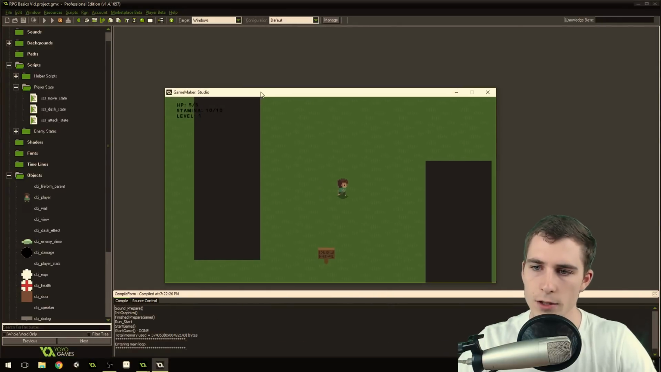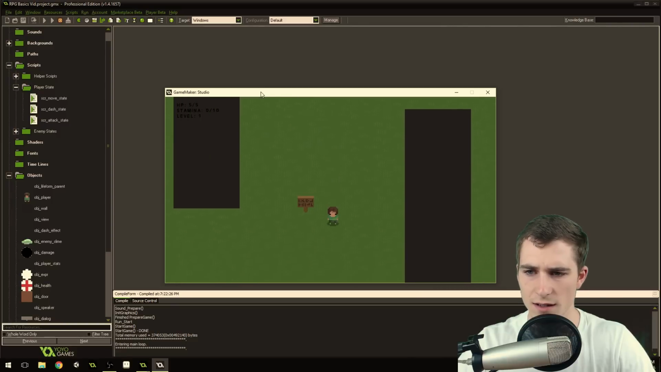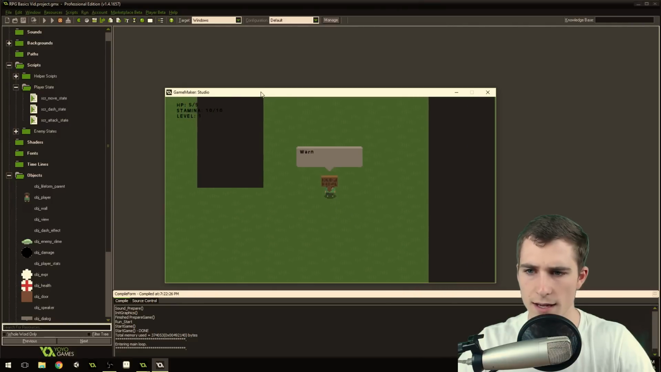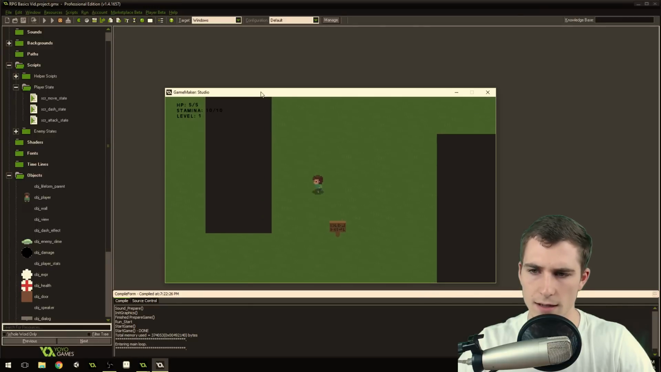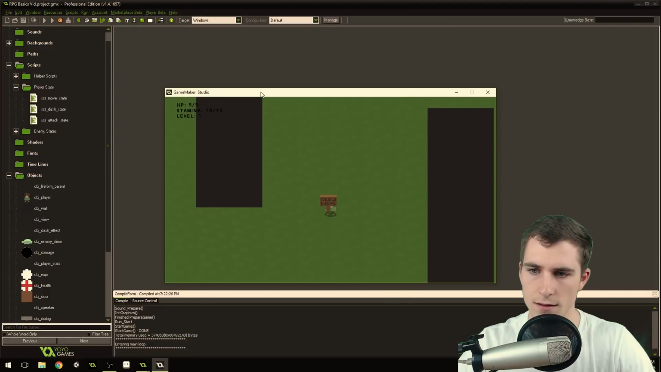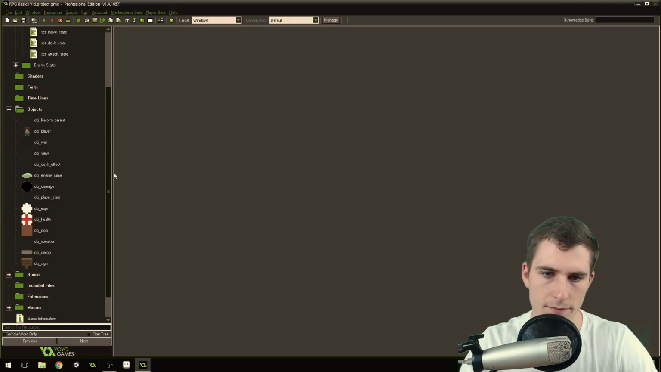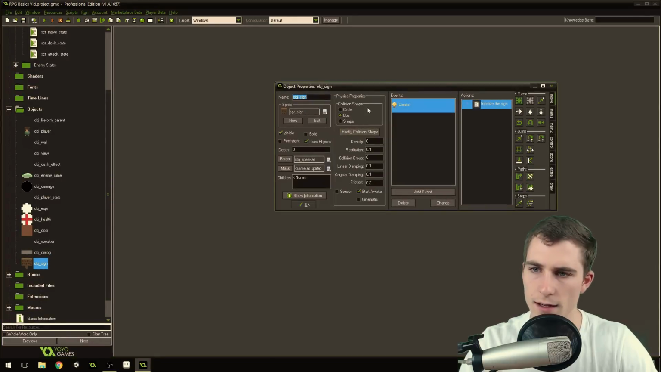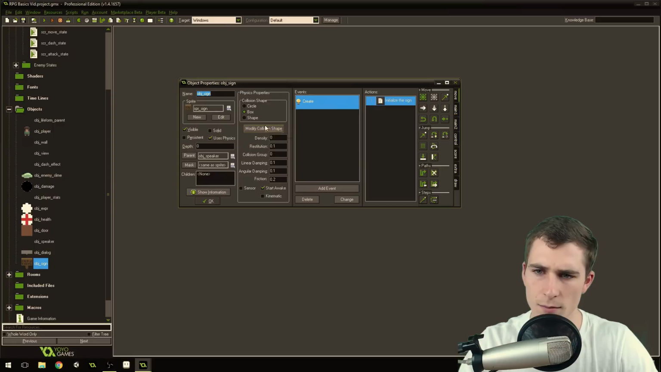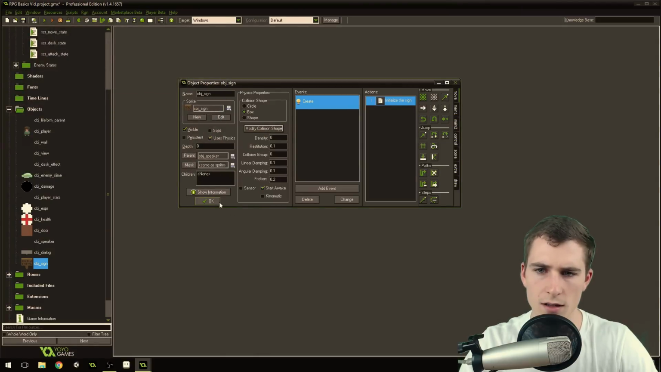But now we should be able to move and dash like this. When we come up to a sign, instead of dashing, it does that, but we're not colliding with the sign. It's interesting. So let's fix that real quick. I thought I gave the sign a collision. Modify collision shape. Yeah, it does have a collision.